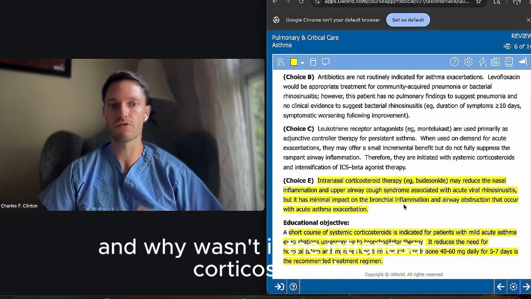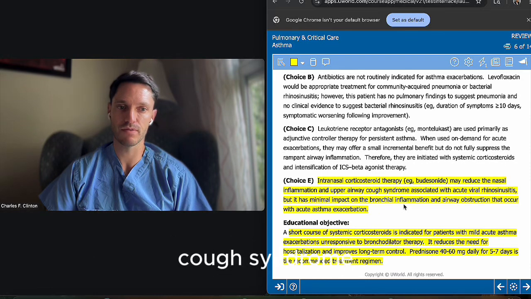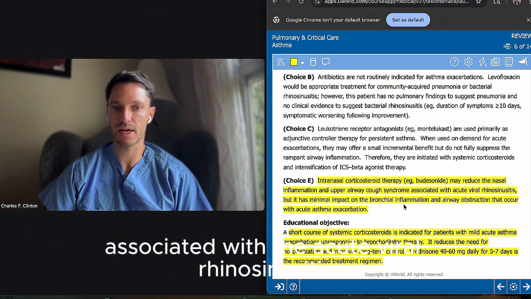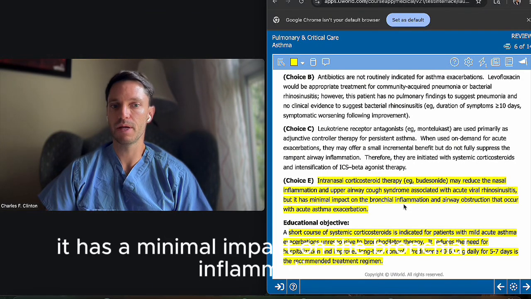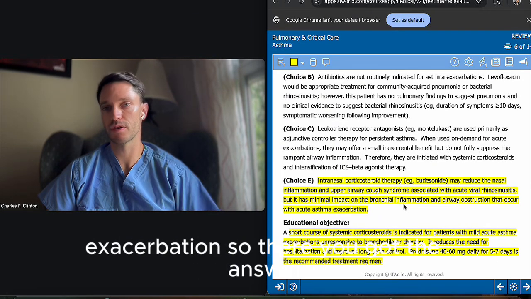And why wasn't it the intranasal corticosteroid budesonide? Well, although it may reduce the nasal inflammation and upper airway cough syndrome associated with the acute viral rhinosinusitis, it has a minimal impact on the bronchial inflammation and airway obstruction that occur with acute asthma exacerbation. So there you got the answer.